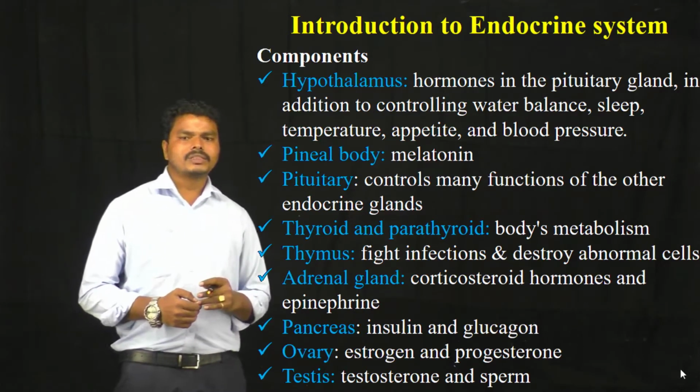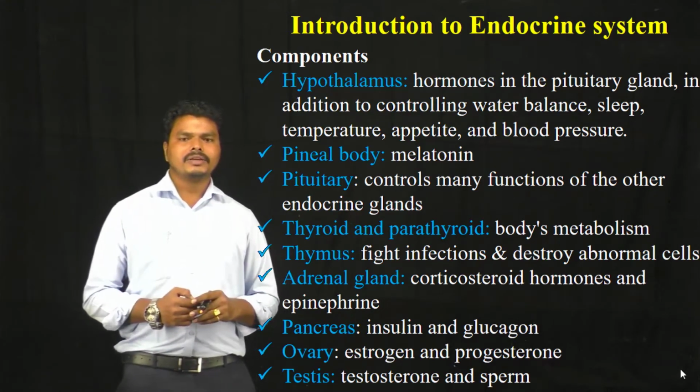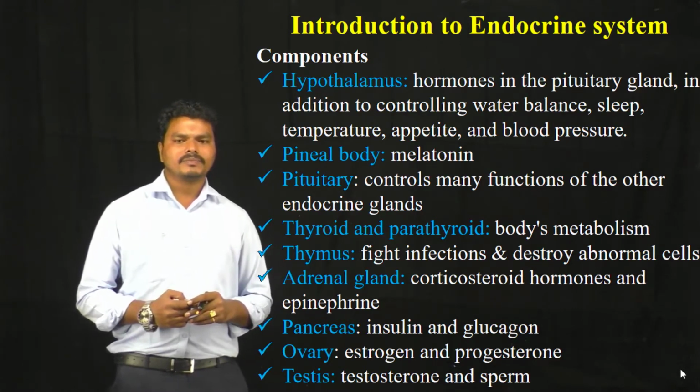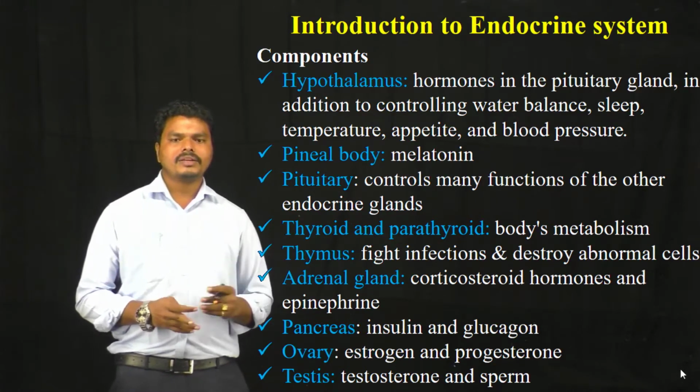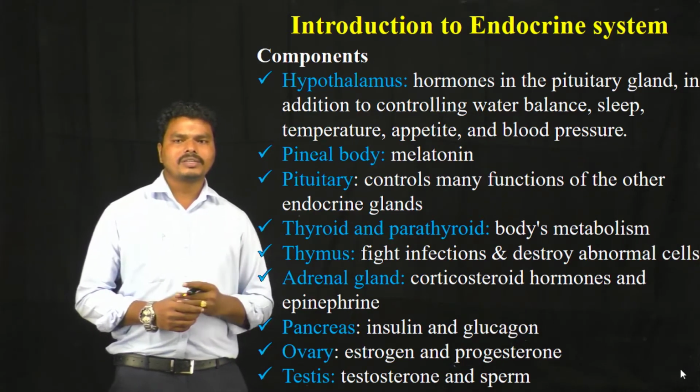The fifth one is the thymus gland, which functions against infections and destroys abnormal cells. And the sixth one is the adrenal gland, which produces hormones like corticosteroids and epinephrine.